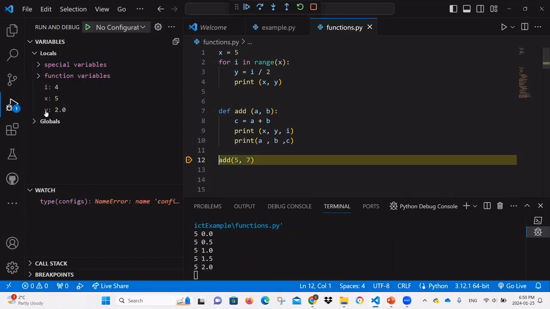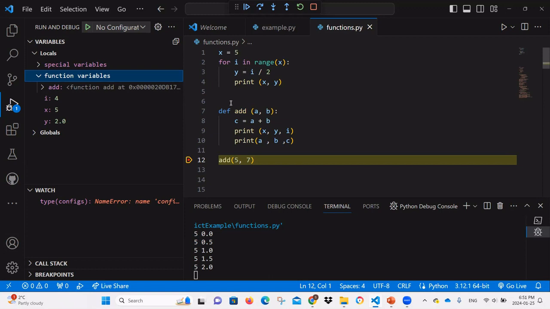So right now we have something called add that is a special type of variable, the function variable, but it's not executed. We have 3 other things happening here: i still present, x still present, y still present. Obviously x is global because it's not defined within any block. i looks like it's defined within the for loop, but the for loop doesn't create a scope. y is defined within the for loop, but still is not a local scope, so it's still accessible after the loop ended.